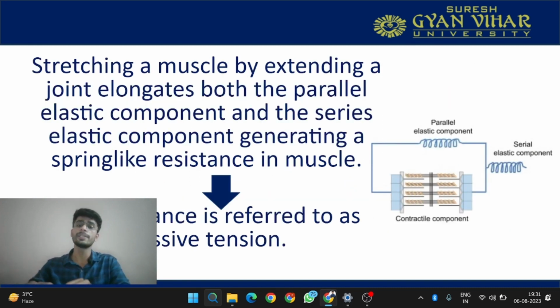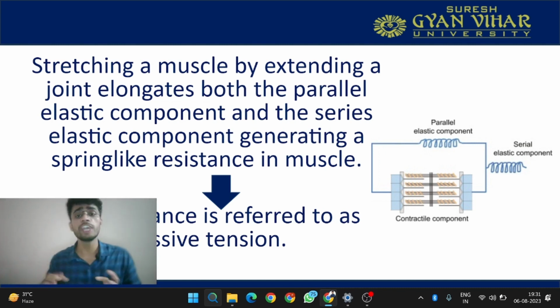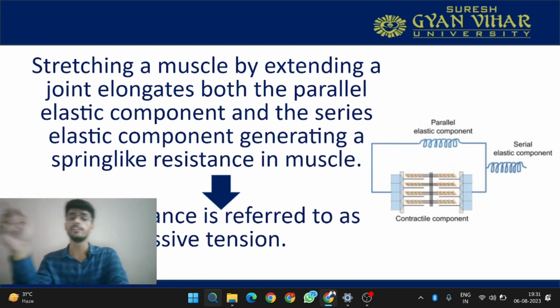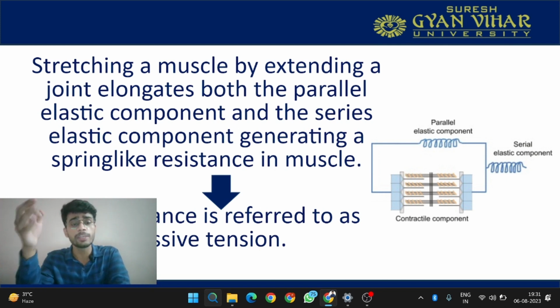So stretching a muscle by extending a joint elongates both the parallel elastic component and also the series elastic component, because if you are stretching, you are actually elongating the tendon also, which helps in generating a spring-like resistance in a muscle. This spring-like resistance is nothing but elasticity. The elasticity the muscle gets comes majorly from the connective tissue and also from the tendon, which is extending while you are stretching the muscle. So the resistance is referred to as passive tension.